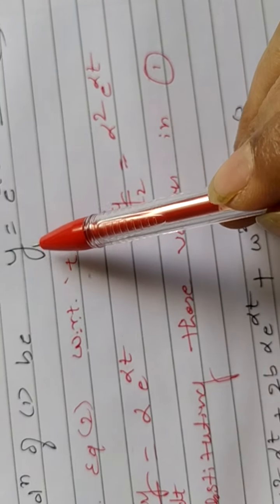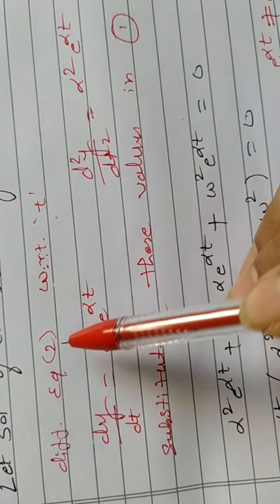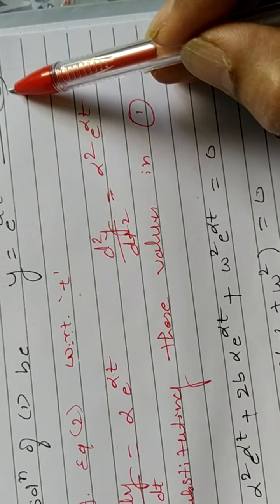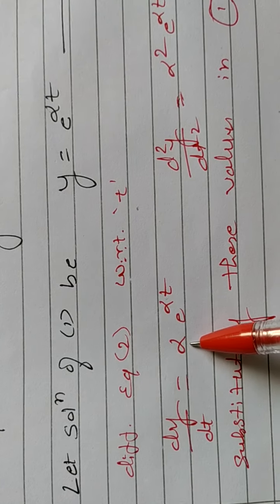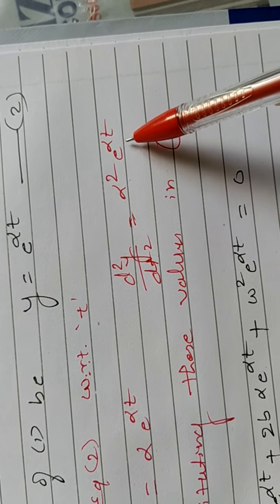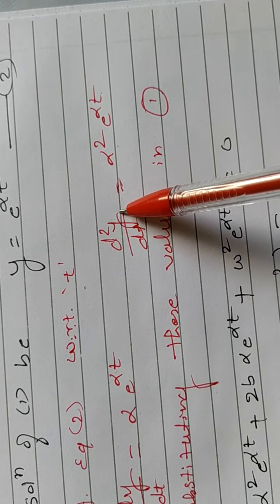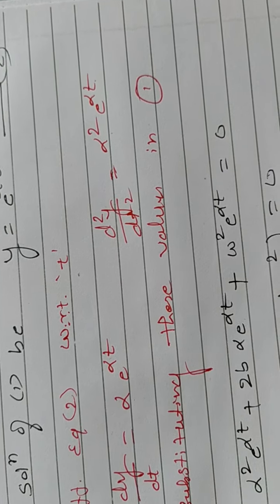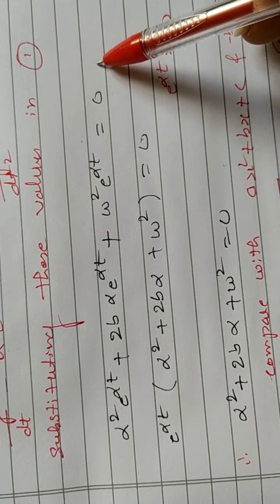Okay, so we already have y equal to e to the power of alpha t, which we assumed as the general solution. Differentiating equation number 2 twice with respect to t, dy by dt is equal to alpha e to the power of alpha t, and d square y by dt square is equal to alpha square e to the power of alpha t. Now I have y, dy by dt and d square y by dt square. Substitute in equation number 1, the previous equation. What will it become? Simply substitute, and it will become this equation.